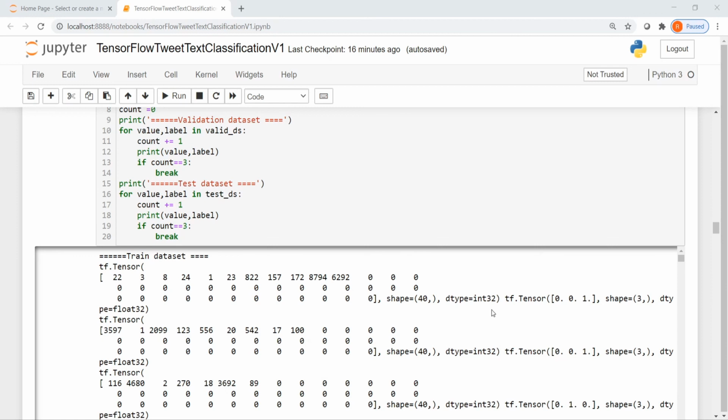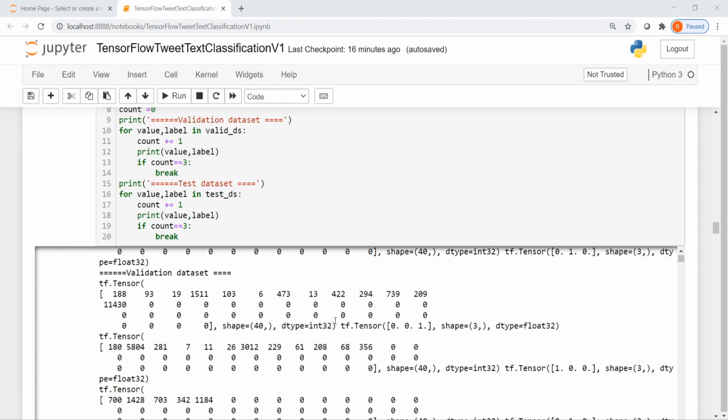Then you have your label, which is a tensor of shape 3. So you have this value 001, which means that it's a positive class. Like this you have values for the train data set. Similarly, you have values for the validation data set and test data set. So in this way, we have made our data ready to be trained using a TensorFlow convolutional neural network.